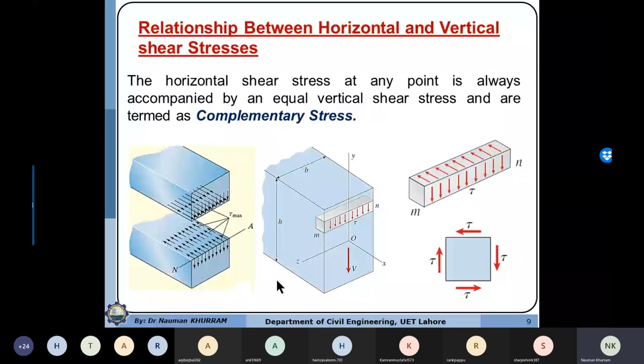So I will stop here. Next time we will start from here, and I will give you the concept. Whenever horizontal shear stresses or force are acting at any layer, the same point is also subjected to a vertical shear force of the same magnitude. That's why the horizontal shear stresses are a function of this shear force V, which I will discuss in detail in our upcoming lecture.